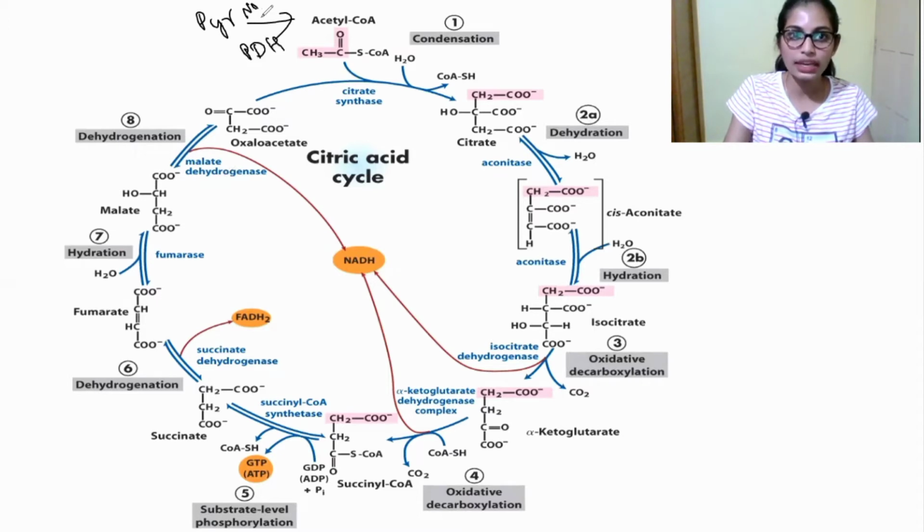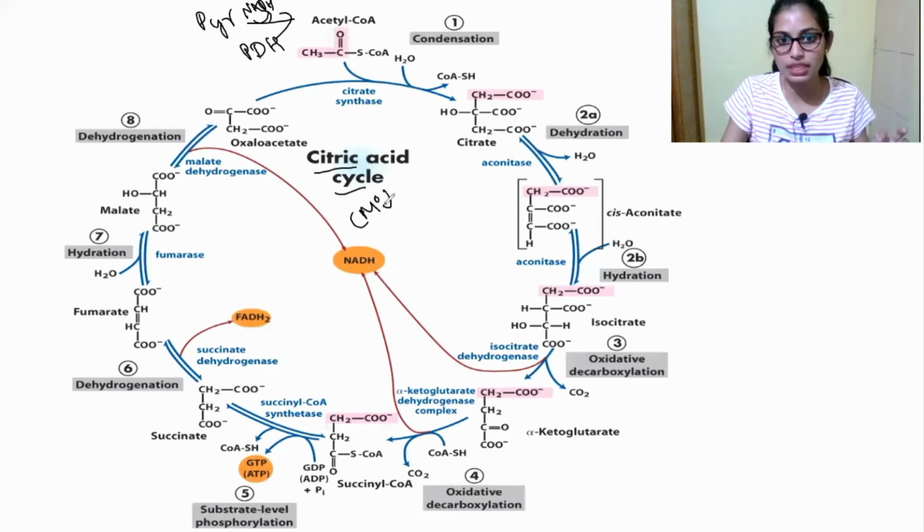So here NADH is produced, right? After this, acetyl-CoA enters inside the mitochondria, because the citric acid cycle takes place where? It takes place in the mitochondria. Okay, so now this acetyl-CoA is converted into citrate.